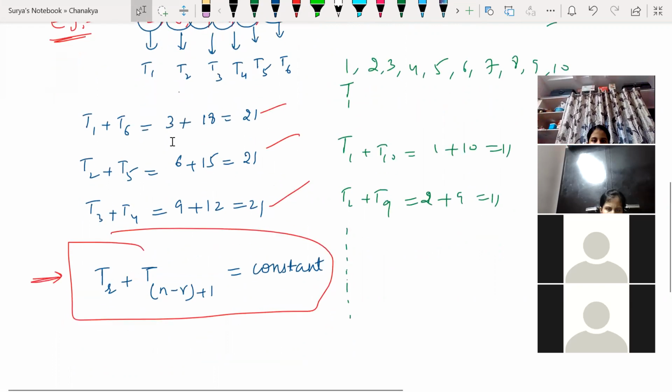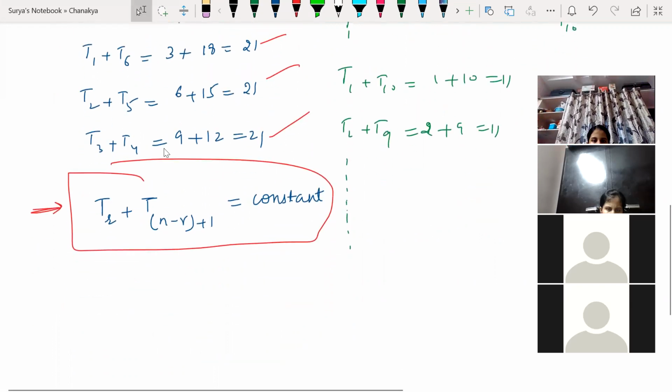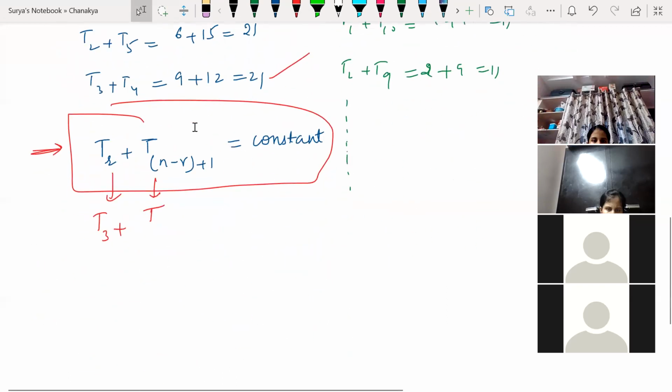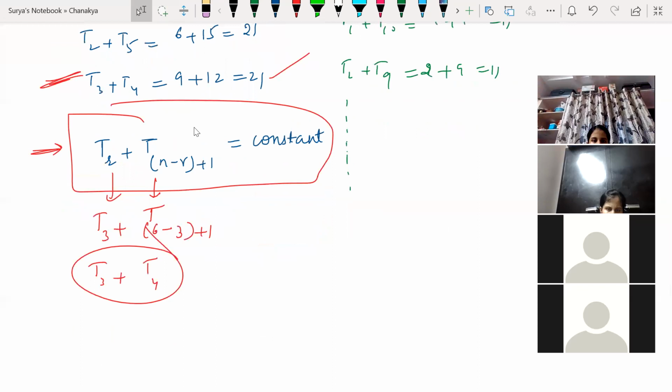What is R? First of all, look at this here. This is my R. First, suppose I talk about that particular term. If I'm calculating the third term, let us say T3, how many elements did I have here? Total 6 elements, right? So 6 minus R is what here? 3 plus 1. Look at this. So T3 is 4. That is what I got here, isn't it?